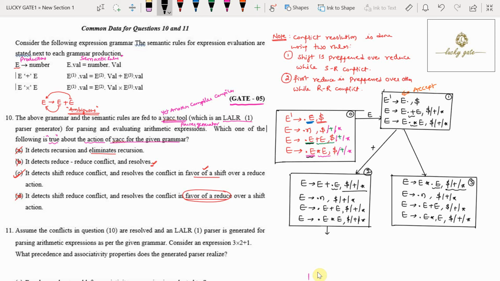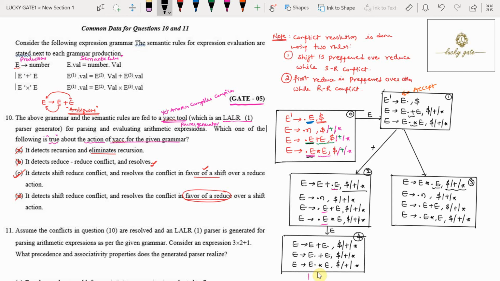Now from state 2, I will move dot one position to the right with respect to E. Because with respect to E, we have three possibilities. All three possibilities should go into one state. Now I am writing here clearly, E tends to E plus E dot, comma, dollar, plus and star. And one more is E tends to E dot plus E, lookahead is dollar, plus and star. And third one is E tends to E dot star E, dollar, plus and star. Now it is the fourth state.